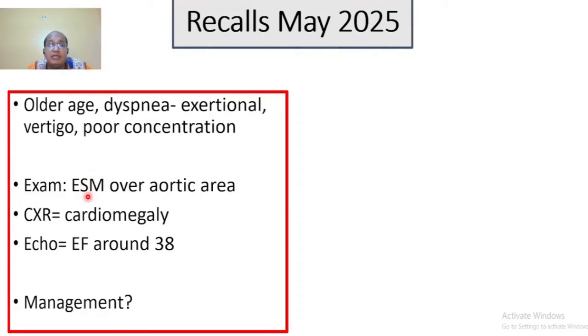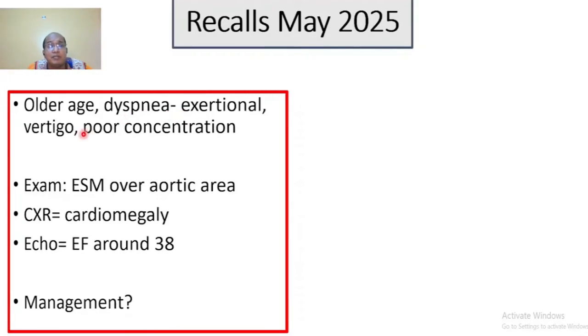So it may be a case of aortic valve stenosis, evidenced by exertional dyspnea. Most importantly, angina or chest pain should be there, but as far as I recall, there was no mention of chest pain, or maybe chest pain was there.